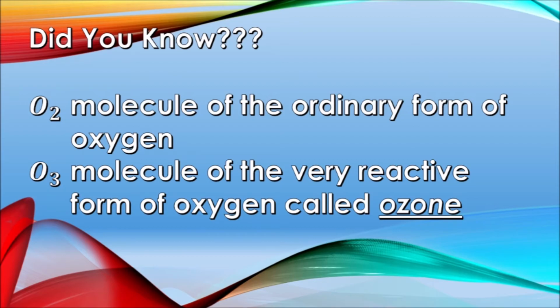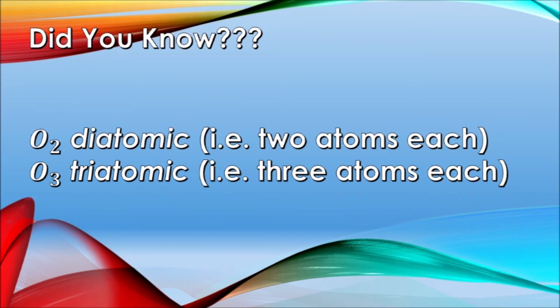The O2 molecule, or oxygen molecule, is said to be diatomic, meaning 2 atoms each, while the O3 or ozone molecule is said to be triatomic, meaning 3 atoms each.